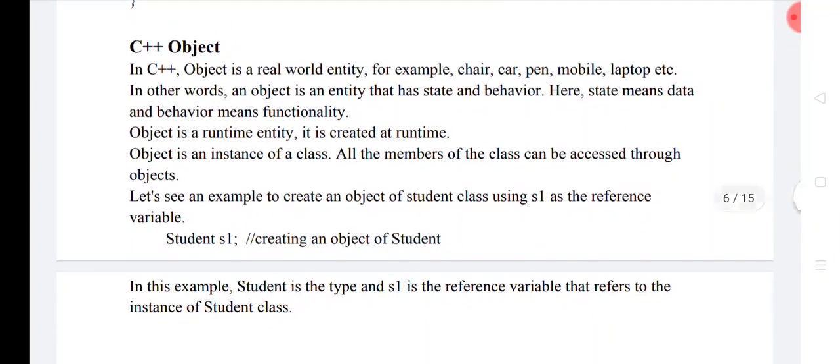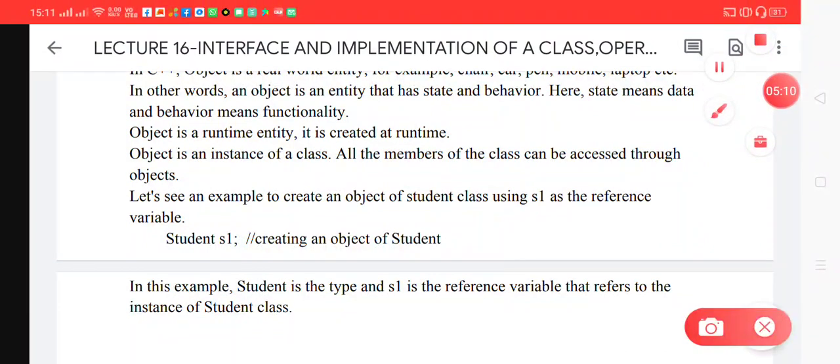Objects are runtime entities and instances of the class. This is the way to create a new object inside your class.